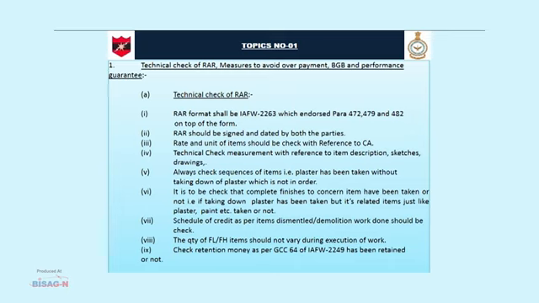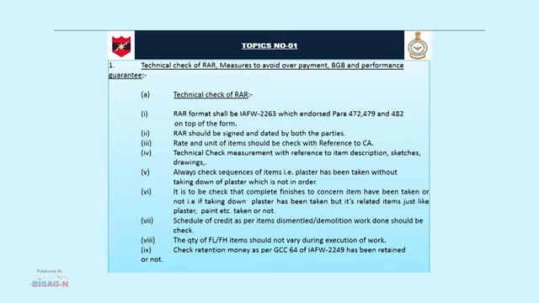RAR should be signed and dated by both the parties. Rate and unit of items should be checked with reference to CA. Technical check measurement with reference to item description, sketches, drawing, etc. Always check sequences of items, that is plaster has been taken without taking down of plaster which is not in order.